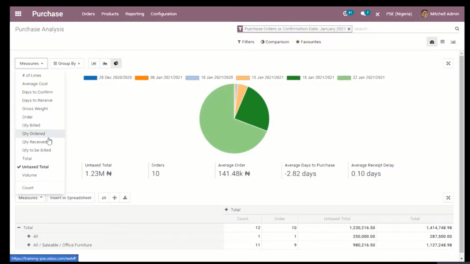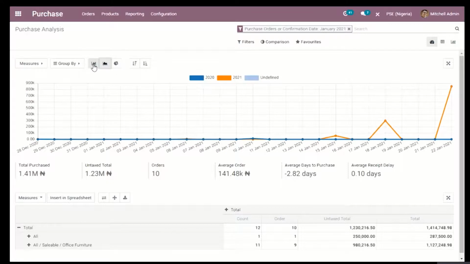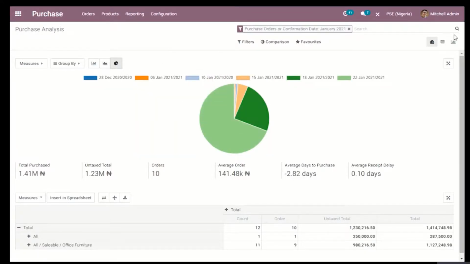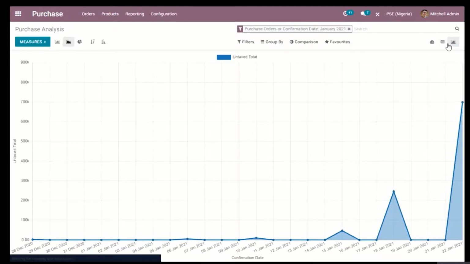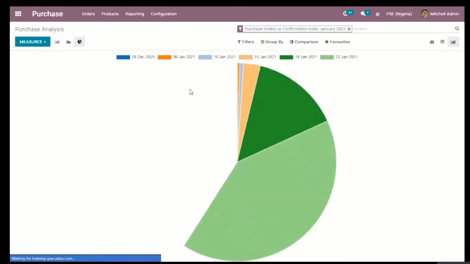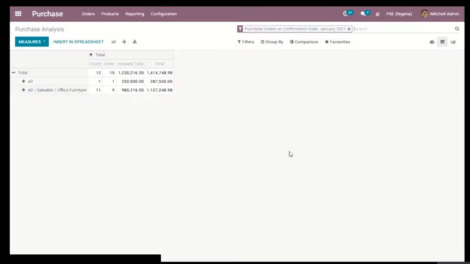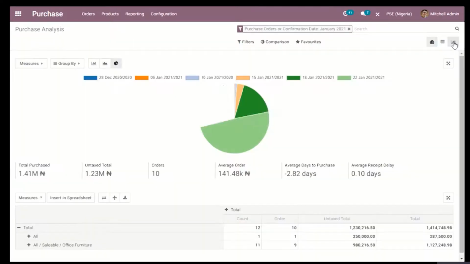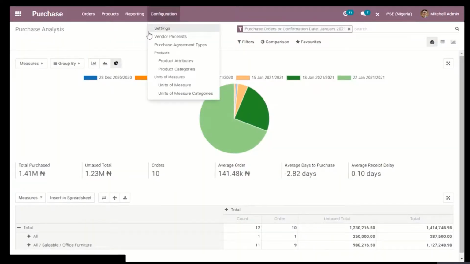You can measure them by quantity, taxed amount, untaxed amount, volume, and can change the look from a bar chart to a line chart to pie charts. We can also have a pivot as well as a complete graph system. So Odoo allows for flexibility when it comes to viewing and analyzing our purchases.